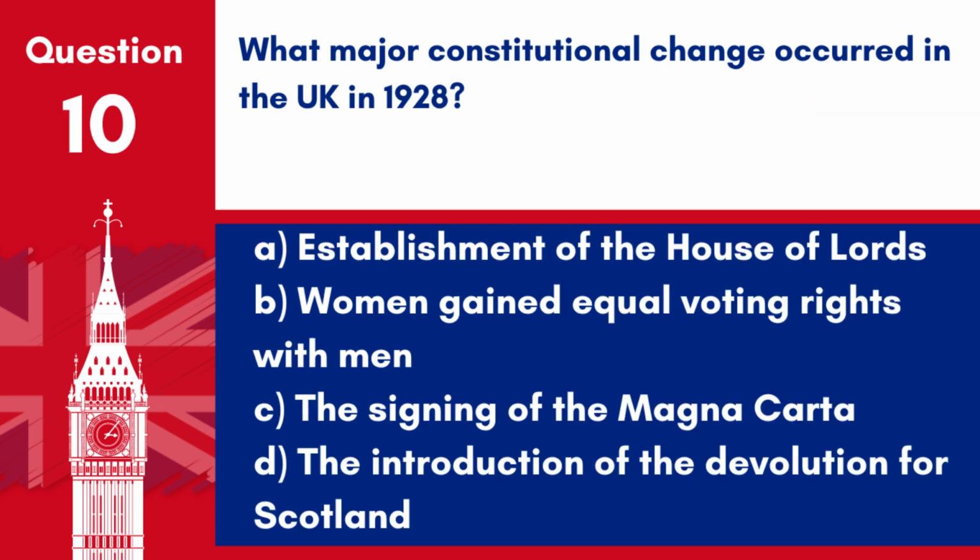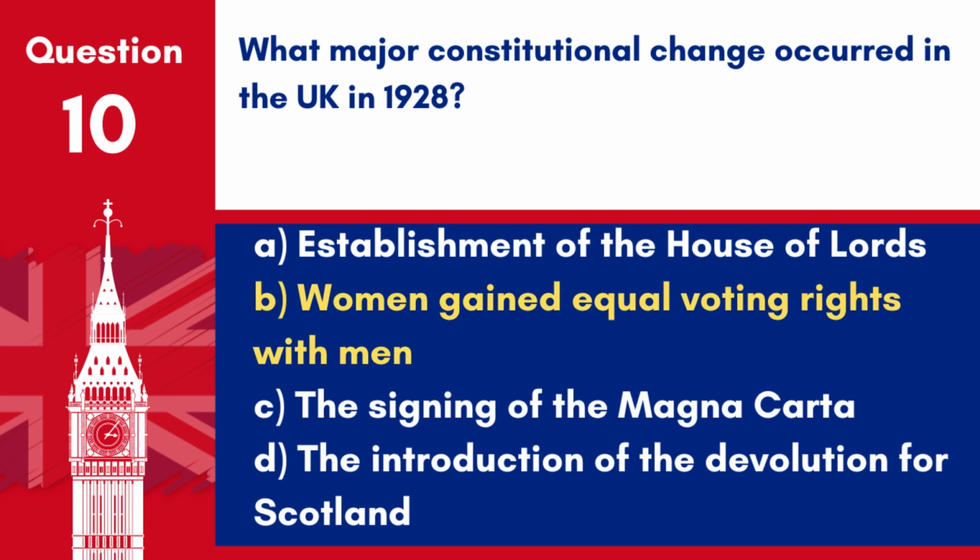Question 10. What major constitutional change occurred in the UK in 1928? A. Establishment of the House of Lords. B. Women gained equal voting rights with men. C. The signing of the Magna Carta. D. The introduction of the devolution for Scotland. Answer: B. Women gained equal voting rights with men. In 1928, women in the UK gained the right to vote on equal terms with men.